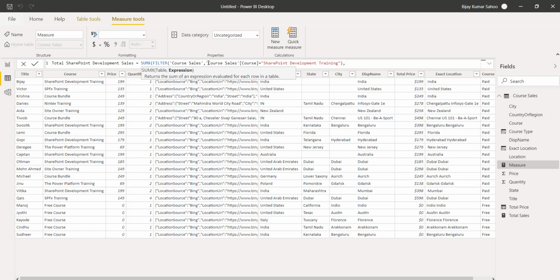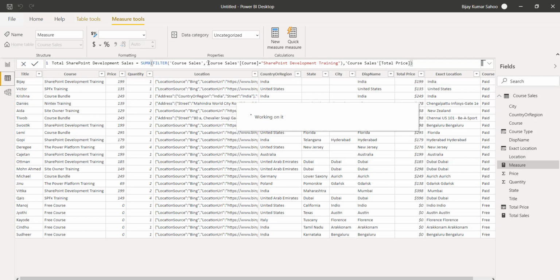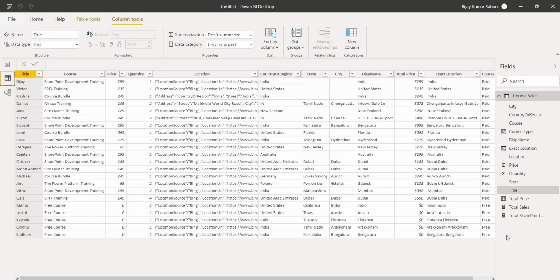So our table got ready. Now from here we will take the total price. You can see here we will take the total price, and we will close the bracket. I'll click on enter. So now if you see here, our total SharePoint is there.